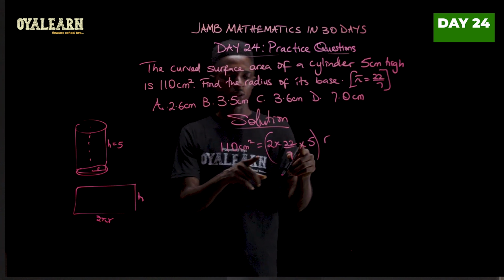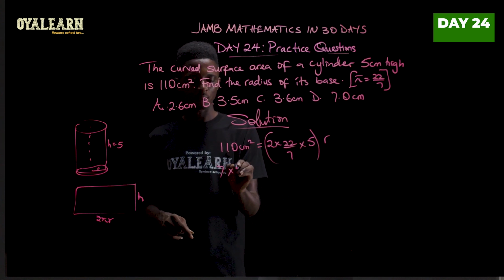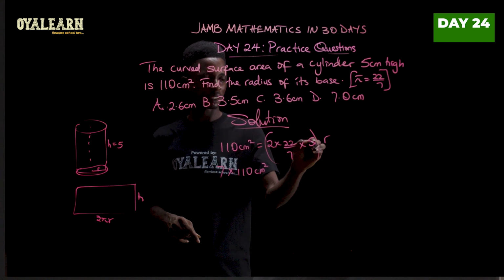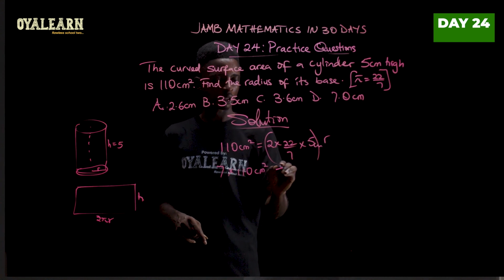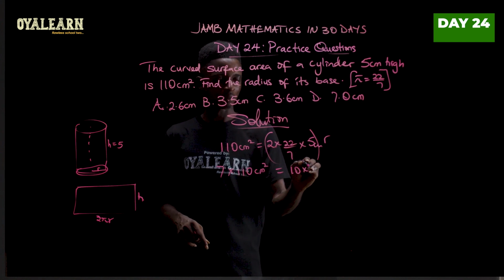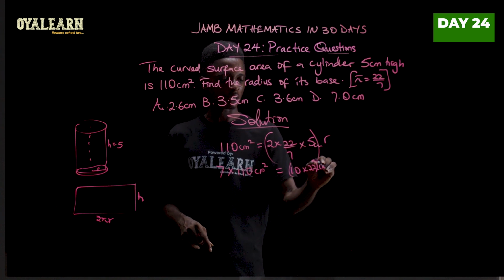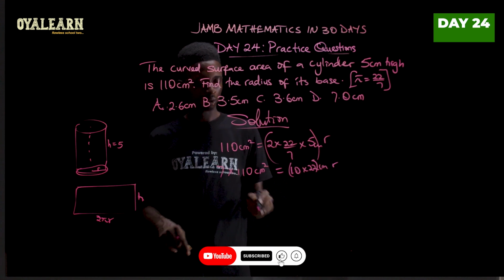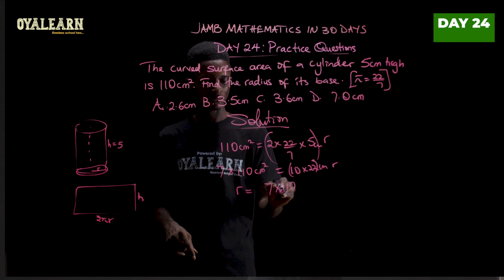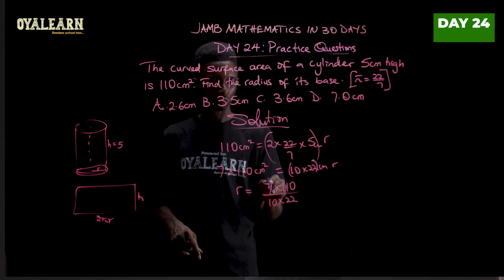So all of this multiplied by r. So to get r, what we do is we first transfer 7 here. So we'll have 7 times 110 centimeter squared. Now remember, this is in centimeter. So equals, now what we have here is 2 times 5, that is 10, times 22 centimeter r. Now to make r the subject, we'll have 7 times 110 over 10 times 22.